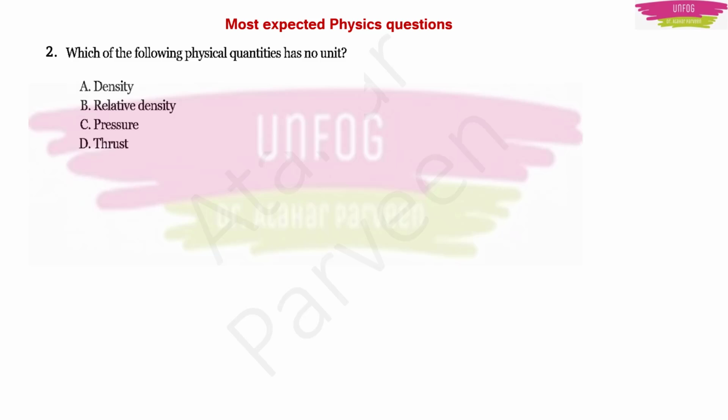Another expected question. Which of the following physical quantities has no unit? Options are density, relative density, pressure and thrust. They can ask this question in a different manner also. They can ask like this: which of the following physical quantities has no SI unit? So both questions are the same, but they are asked in a different manner.